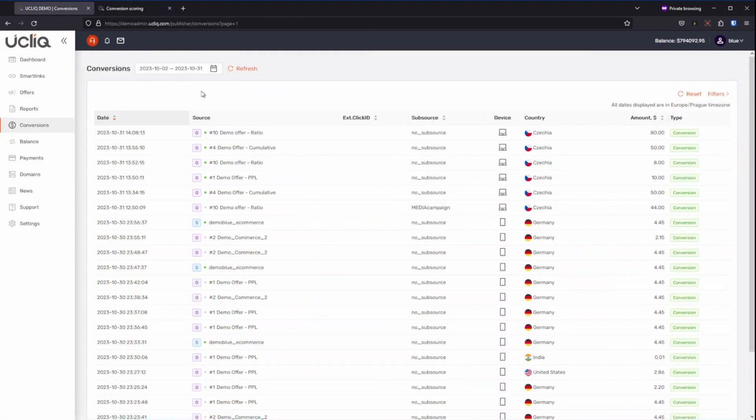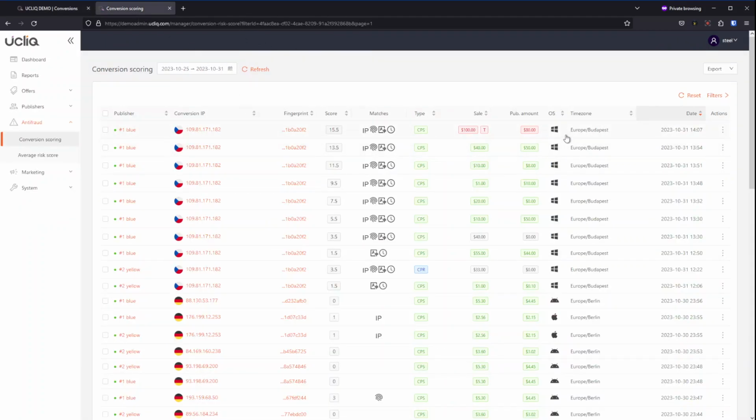Let's go and see what we have in the publisher panel. You can see we get a decline for $80. First we were credited 80, now we debited 80. Also, you can reverse this decline. You see its attribute is test because we're doing a test. That's the original, and it's marked as declined.